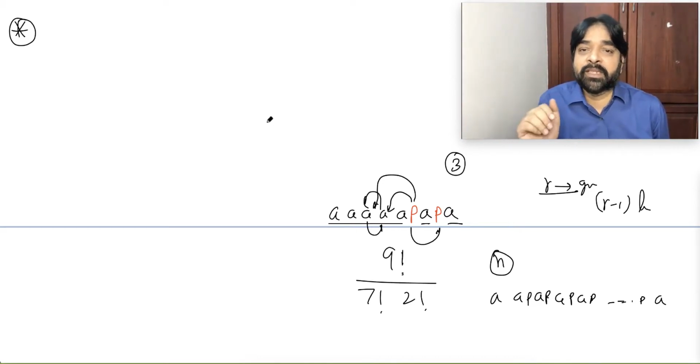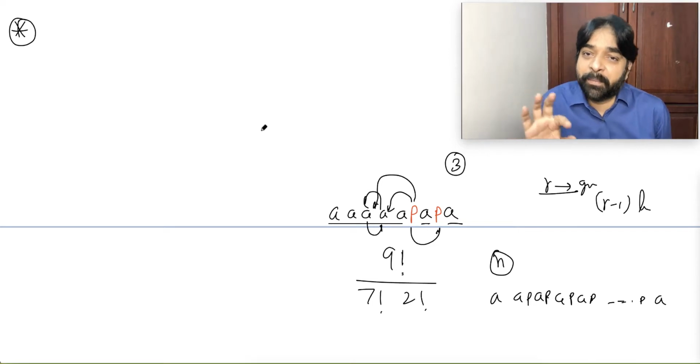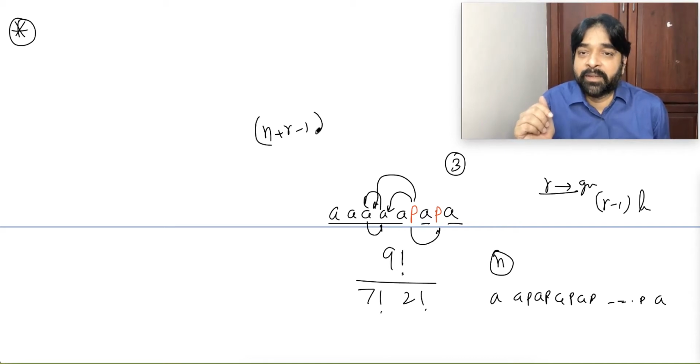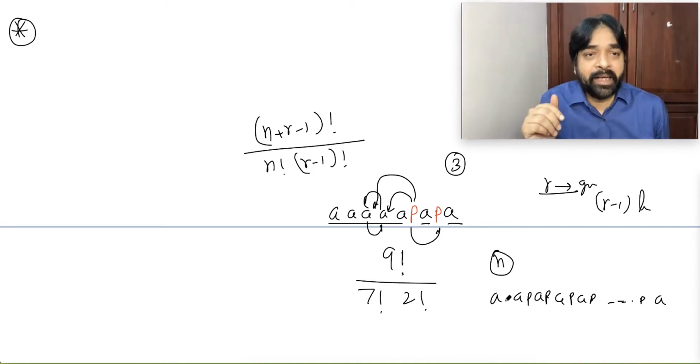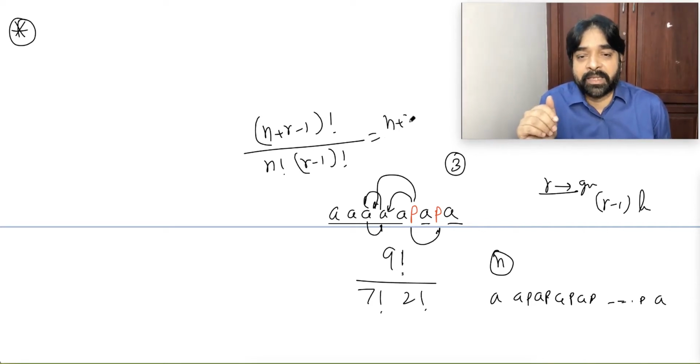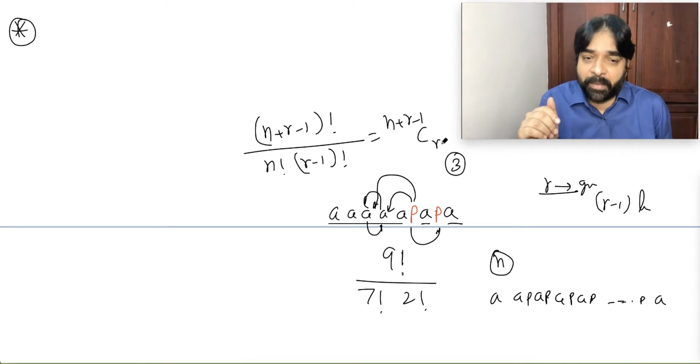Total how many objects are there? N is the original objects and R minus 1 P objects. Total objects: N plus R minus 1, factorial, divided by N factorial into R minus 1 factorial. Why N factorial? Because they are identical objects, so interchanging them makes no difference. So this value is nothing but N plus R minus 1 C R minus 1.